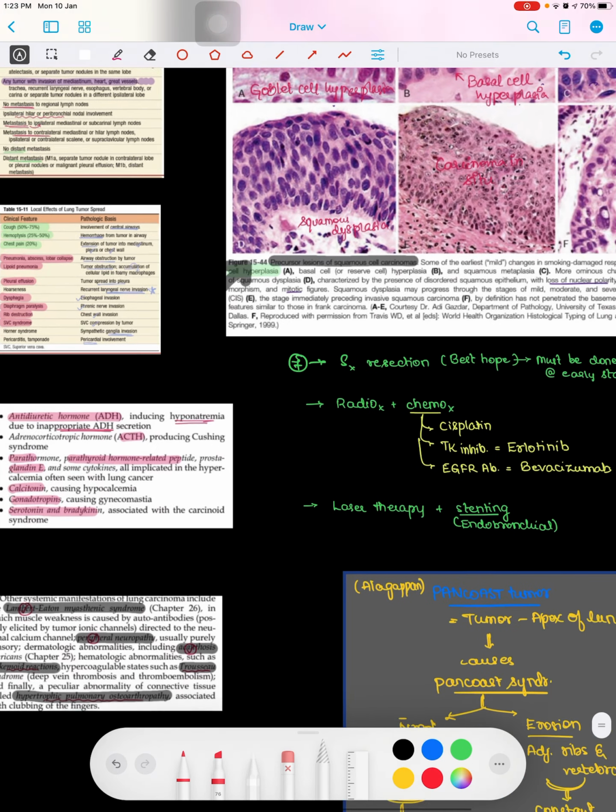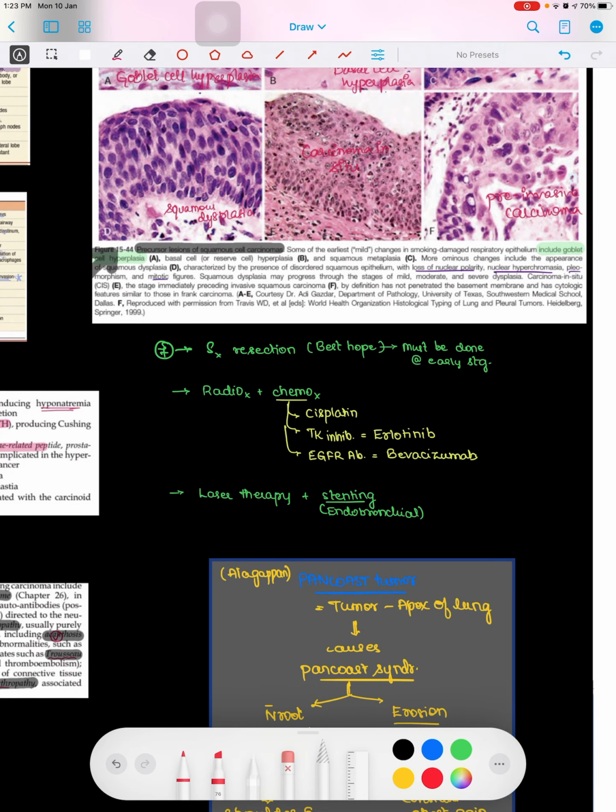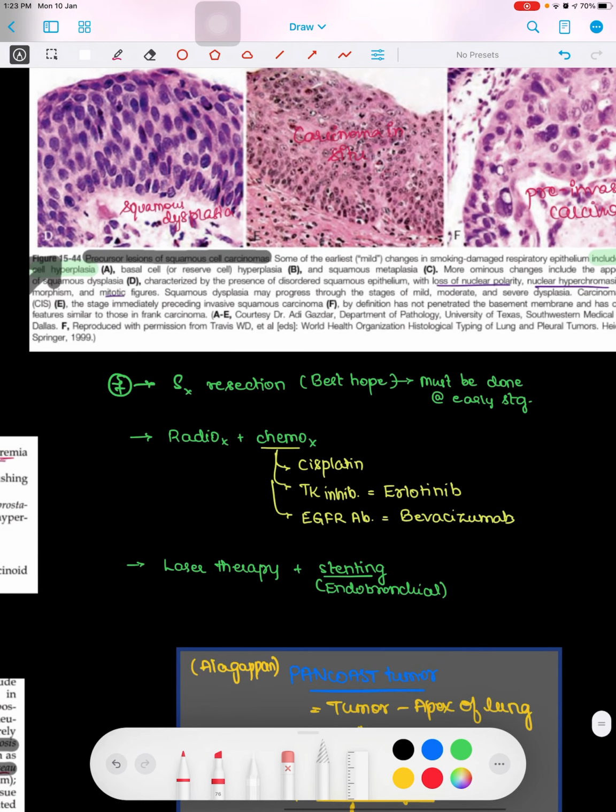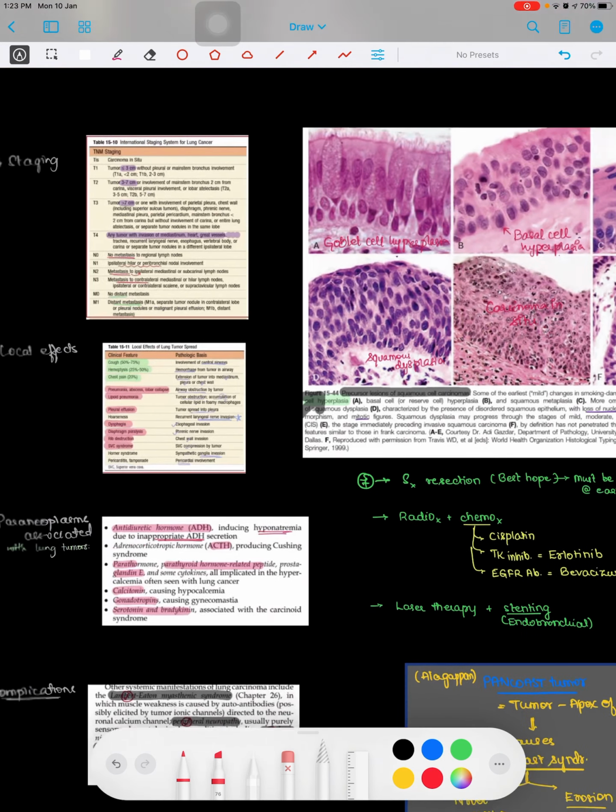Then coming to the seventh point, that is, we have to treat the patient. The first hope is to surgically resect whatever small part is involved if it is in the early stages. If it's not possible, then we go to the second line of treatment, that is, radiotherapy along with chemotherapy. Some chemotherapeutic drugs, you have to remember these.